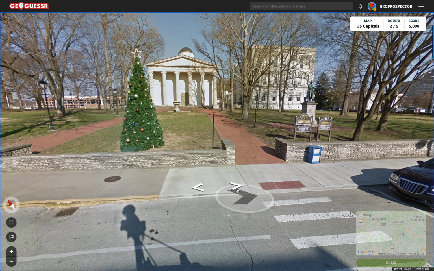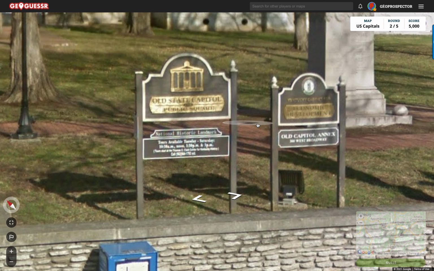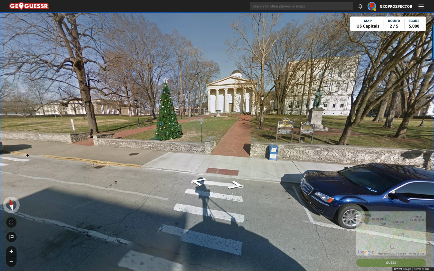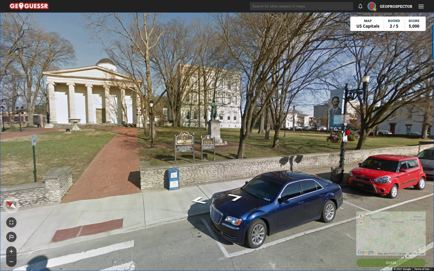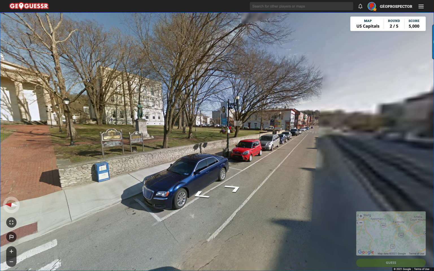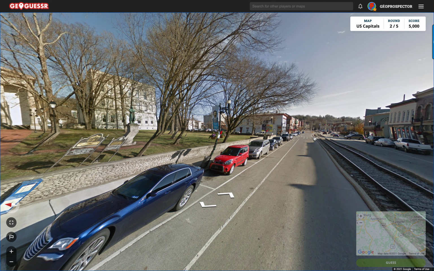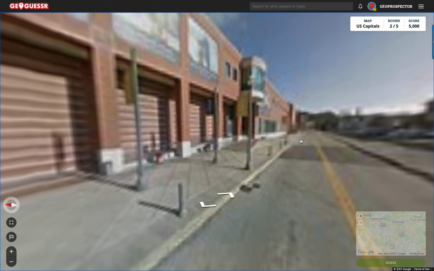Again, this all implies to me that it's one of the northeastern states, because it's a National Historic Landmark. It doesn't actually say what state we're in, though. Again, I think we're in the Carolinas or somewhere like that, because it looks like a northeastern state to me. I know the Carolinas aren't that far north, but it just feels right, doesn't it?